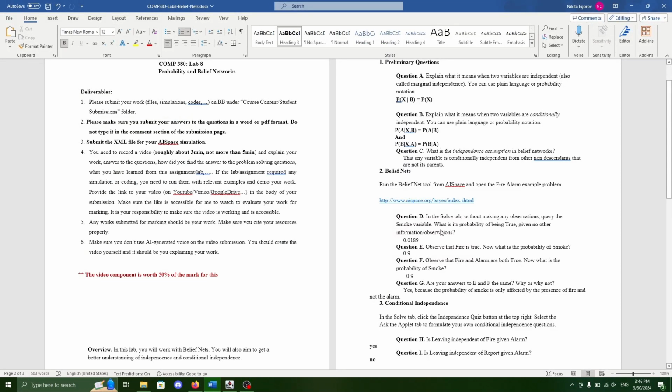Hello, this is my submission for Lab 8, Probability and Belief Networks. Preliminary question A asks to explain what it means when two variables are independent.